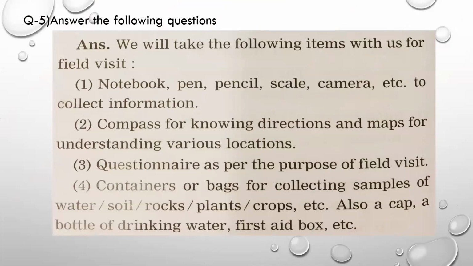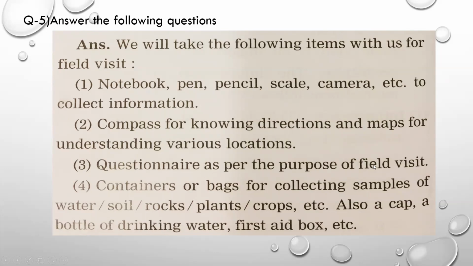Question number 5, which items will you take with you for the field visit? Now this we have discussed but in short, so we'll just go through it. We will take the following items with us for the field visit. To note down all the information, we will take notebook, pen, pencil, scale, camera, etc. Compass for knowing the directions, and maps for understanding location, meaning which path we have to follow, which road we have to follow, which direction we have to move.